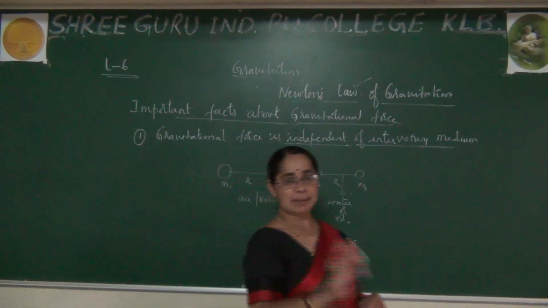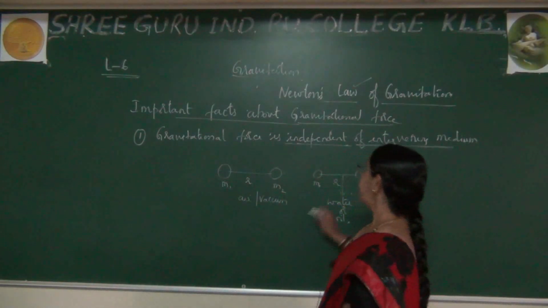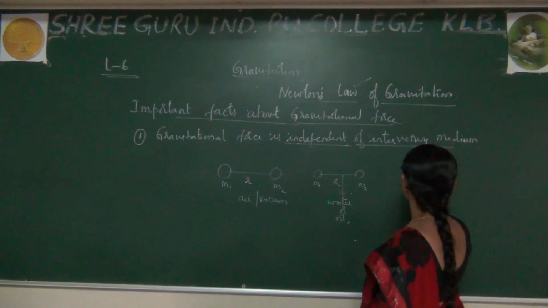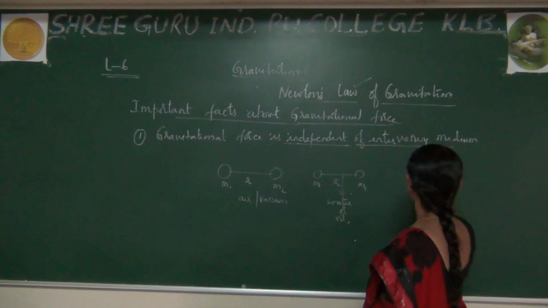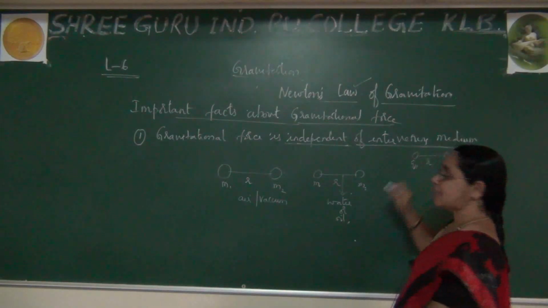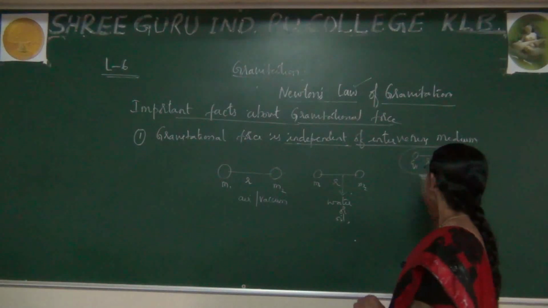This is one point you have to remember, but this will never happen in electrostatics. There, in the next year, you learn electrostatics. If I take two charges placed at some distance r apart, and these two charges are placed in air or vacuum, it will have some effect.